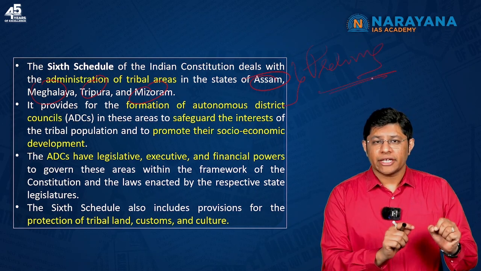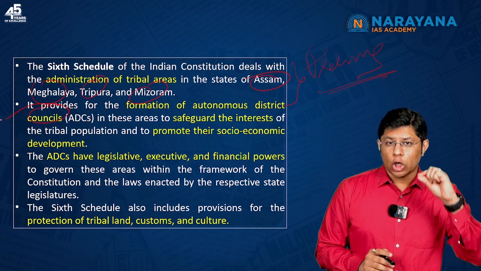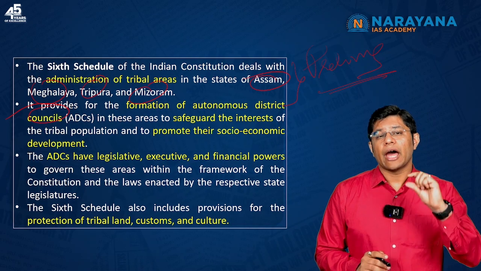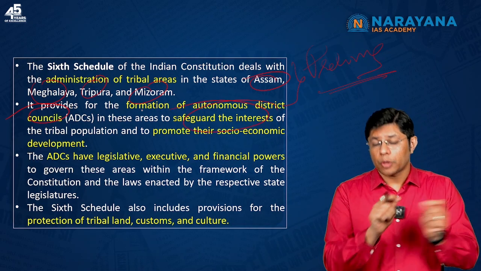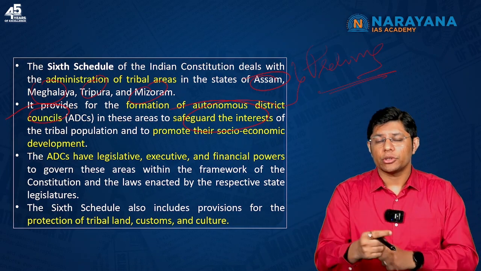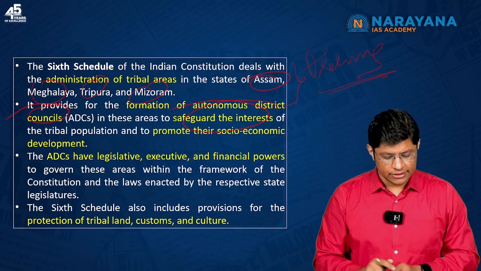Now, in these 4 states, autonomous district councils are created. These autonomous district councils have the mandate to safeguard the interests of the tribal population and, at the same time, ensure the social and economic development of the people in the tribal areas.